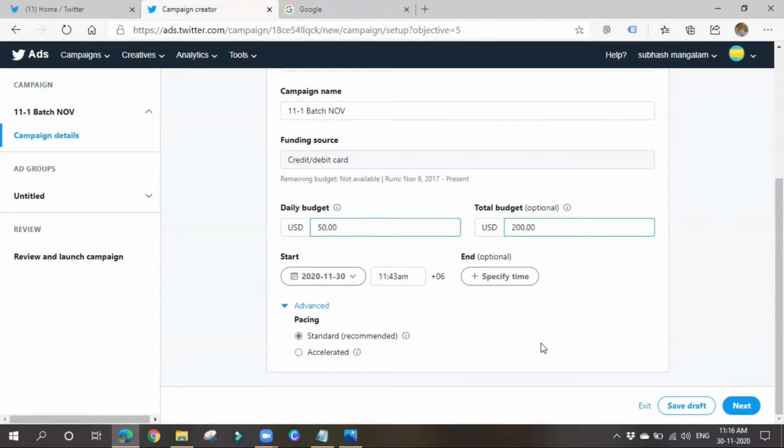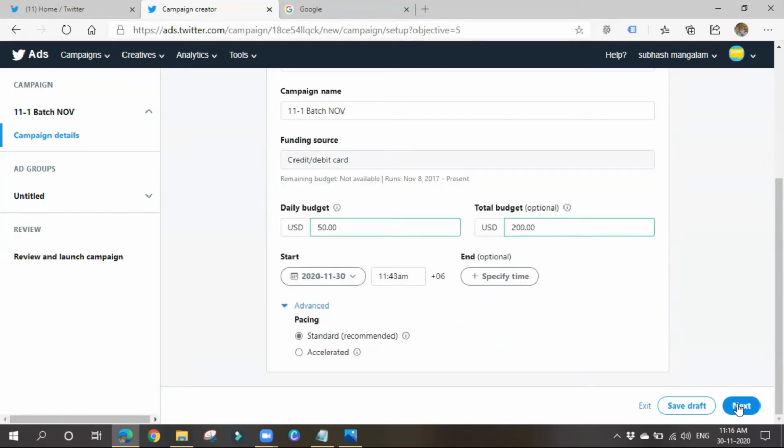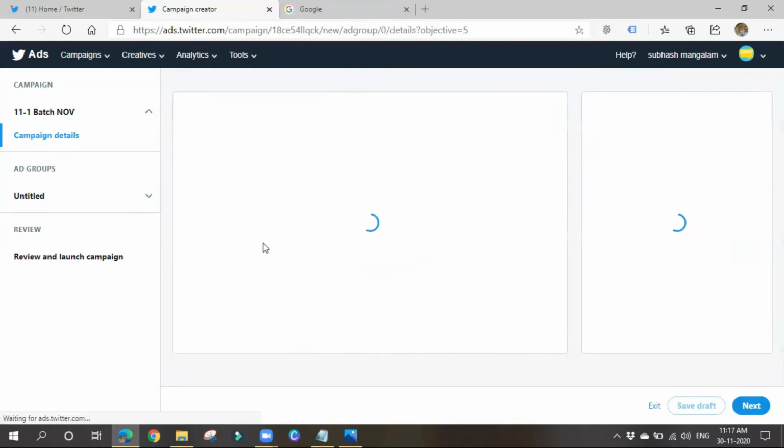Your budget also will be exhausted very soon if you go for accelerated. You have to go for accelerated if there is any event the next day itself, or if there is any kind of opening tomorrow and you want people to know about it. Then you can go for accelerated. You can show your ad very often so that people can know about it, but the budget also will be exhausted very soon. Keep it in mind. So mostly choose standard itself. Once you give all these things, save it, or you can simply click on next.